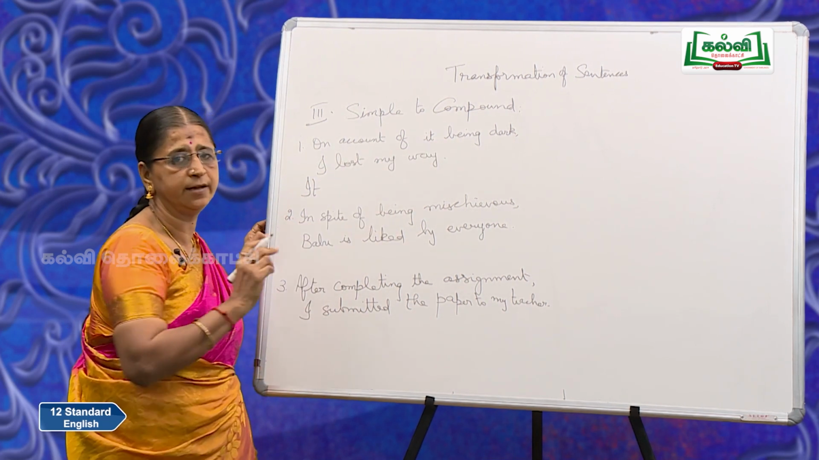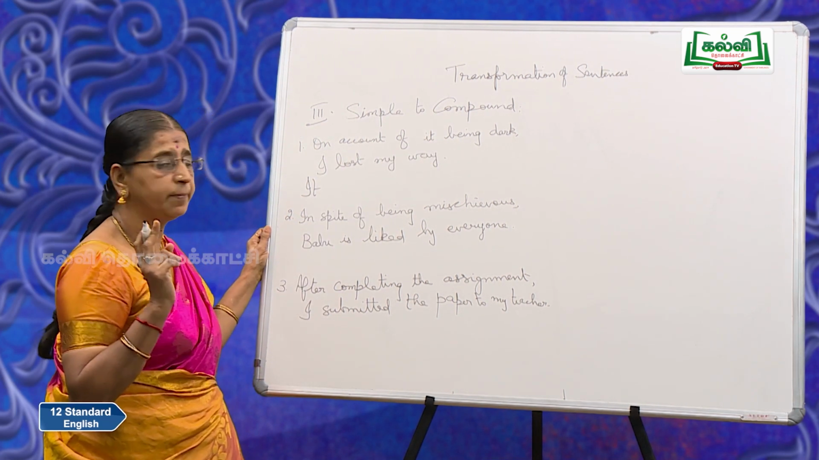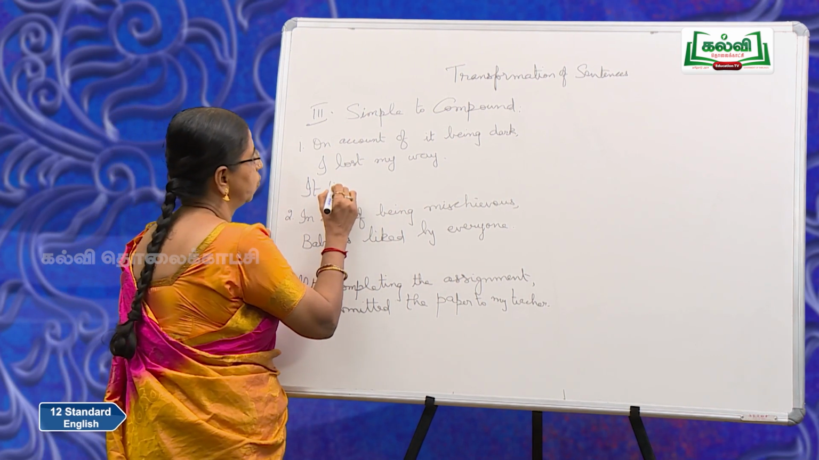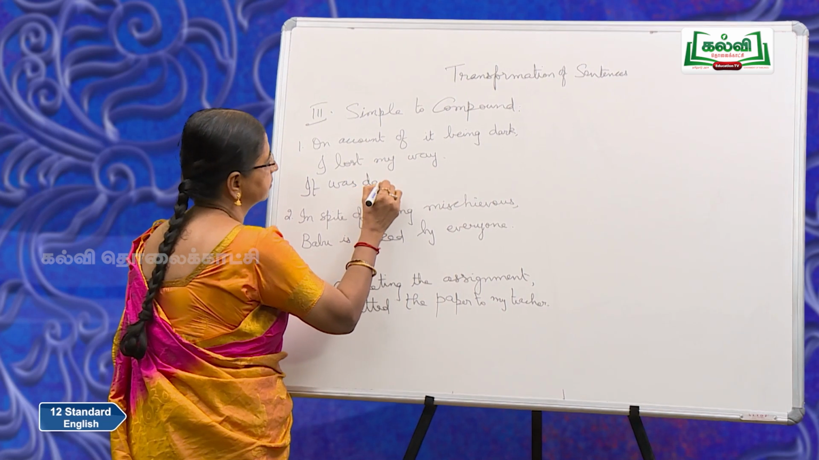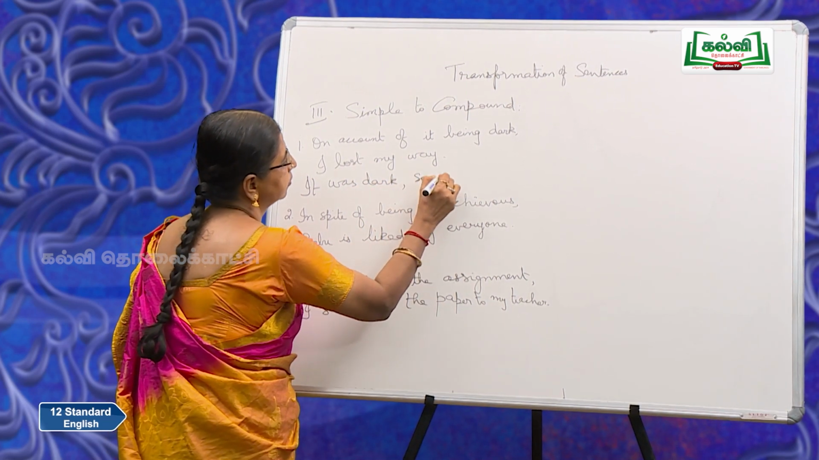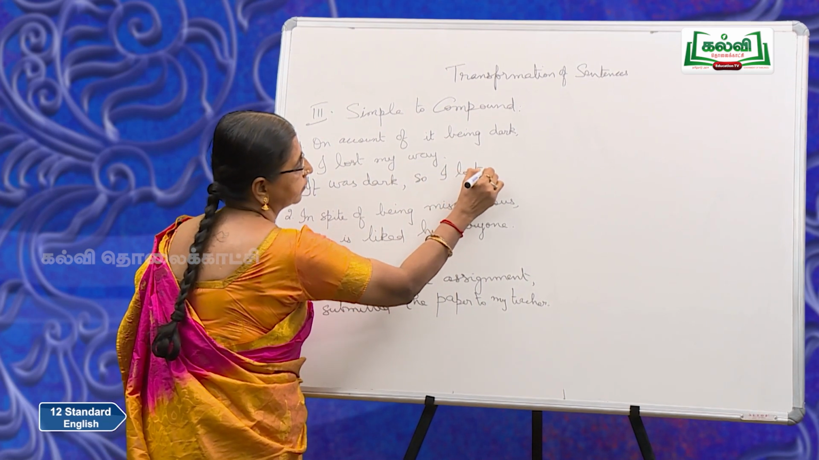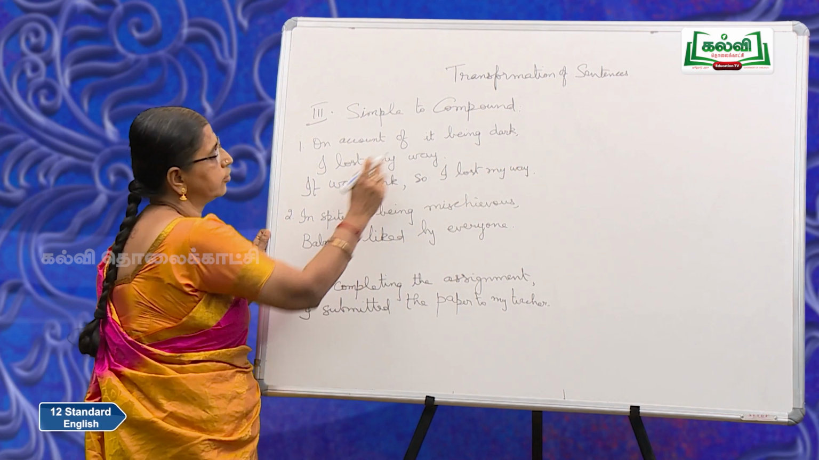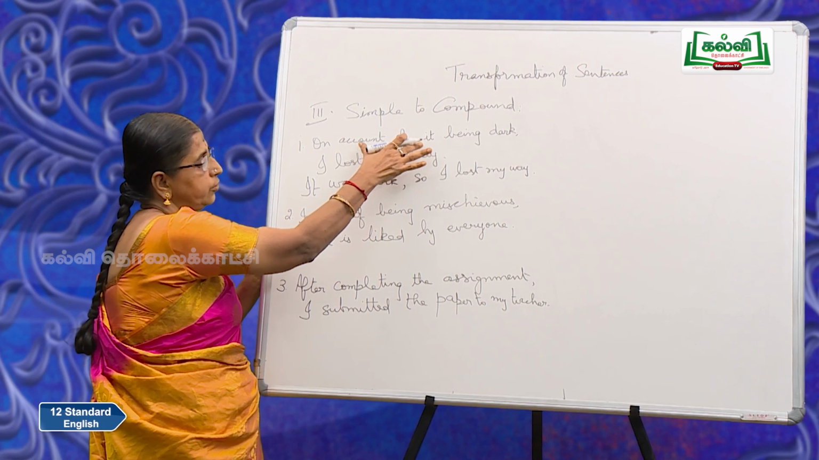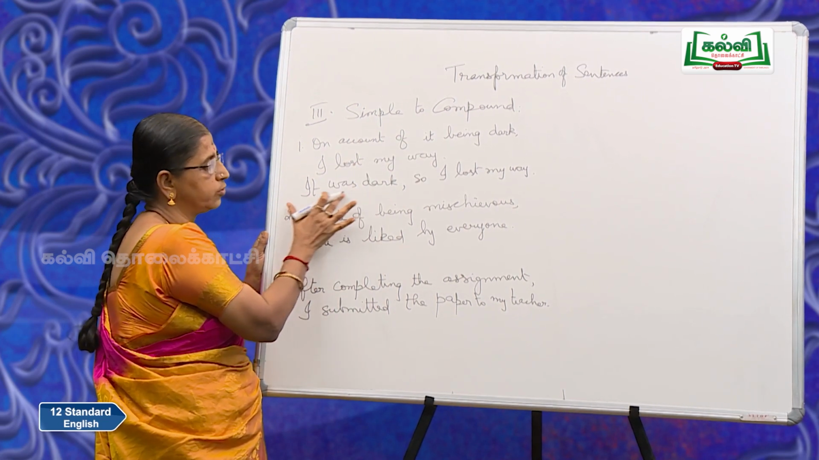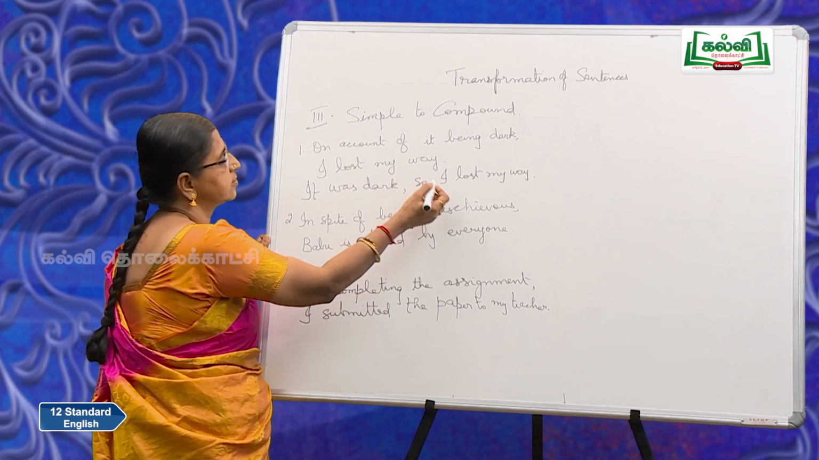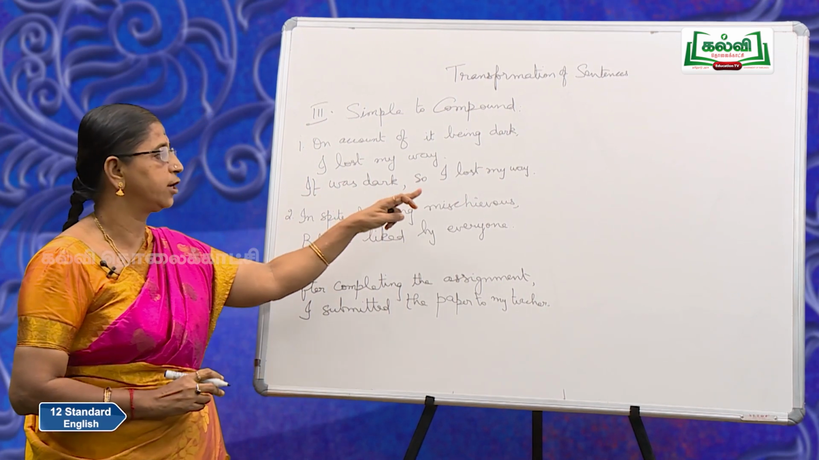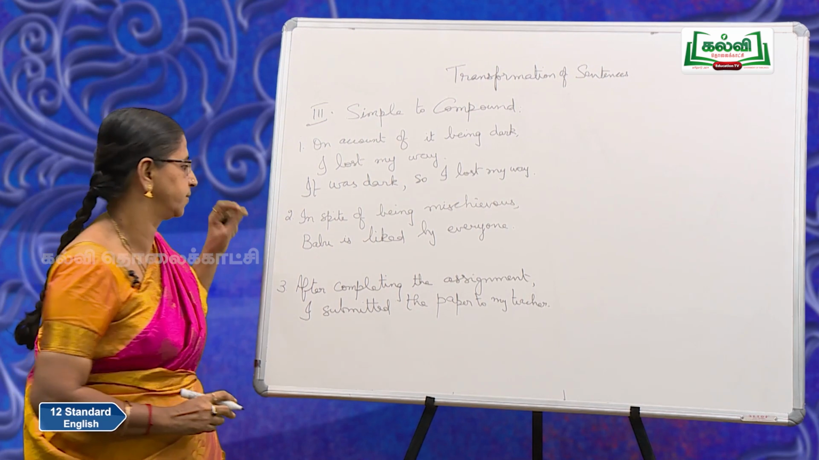Whenever you get being, be plus ing, you can replace it with is or was. Okay. So, it was dark, so I lost my way. So, what is the reason? On account of it being dark. So, you just bring out this meaning through these words, it was dark. So, what happened as a result? So, I lost my way. So, two main clauses connected by this conjunction.